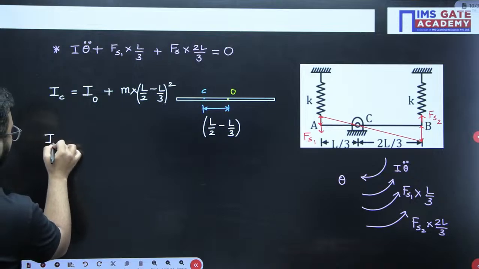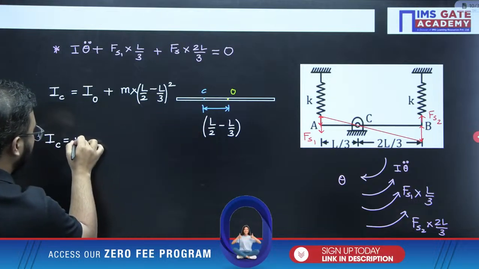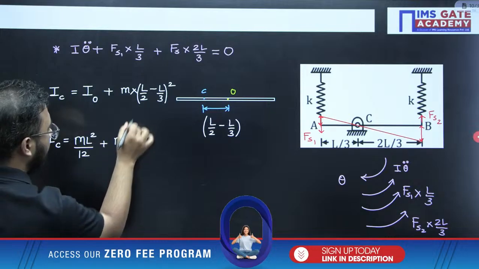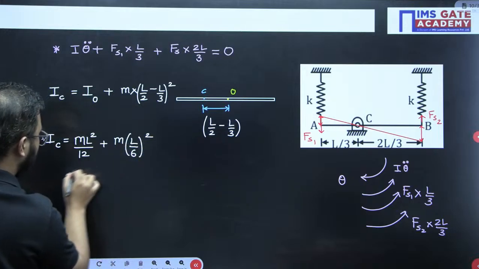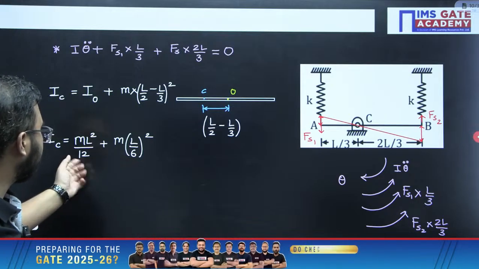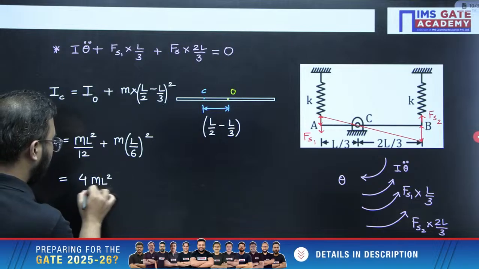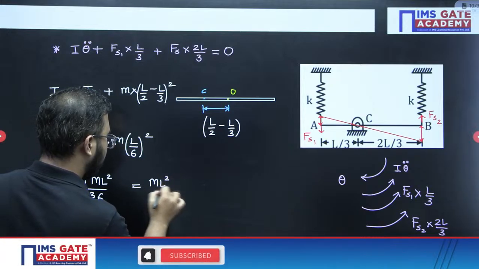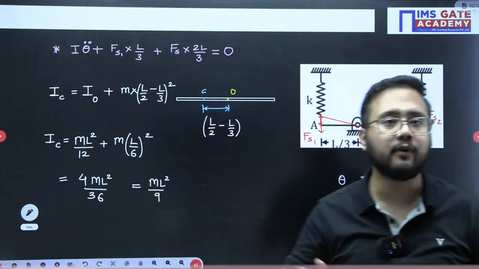So, mass moment of inertia about the geometric or the CG point, that would be ml square by 12. This formula we should remember. L by 2 minus L by 3 would be L by 6 whole square. So, 6 square would be 36, right? 36 it is there, 12 it is there. So, 3 multiply and divide, it would be 4 ml square by 36, and finally you will be having ml square by 9.